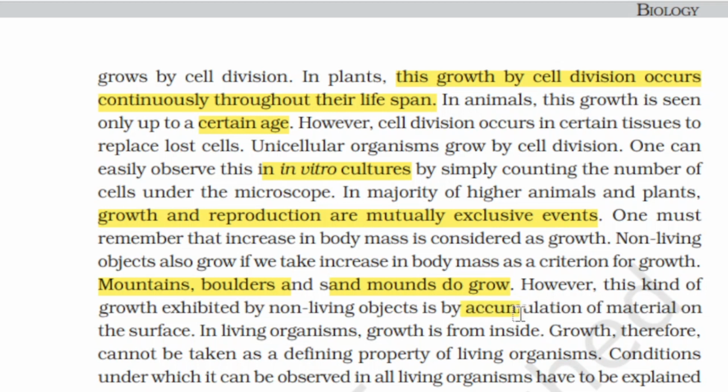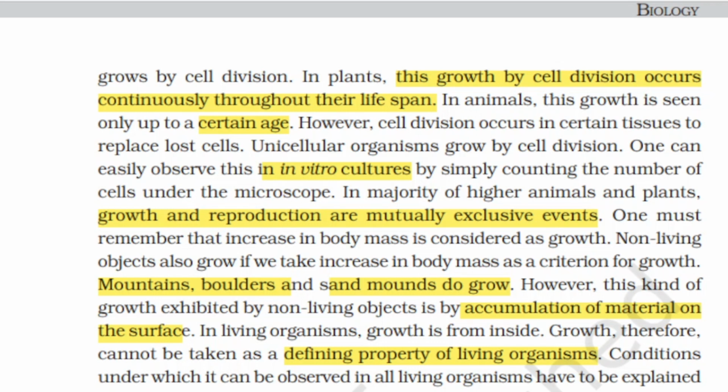They are also growing, but their growth is not inclusive, that is, it is from the external side, because of accumulation of material on the surface. In living organisms, growth is from inside. The growth therefore cannot be taken as a defining property of living organisms. It means there are a lot of other objects which grow, so this is not a right example to define the property of living organisms.